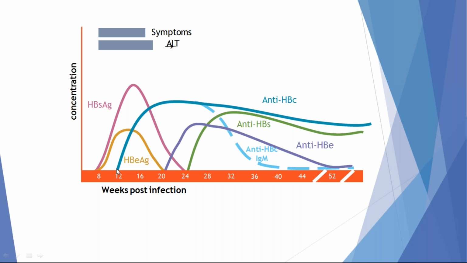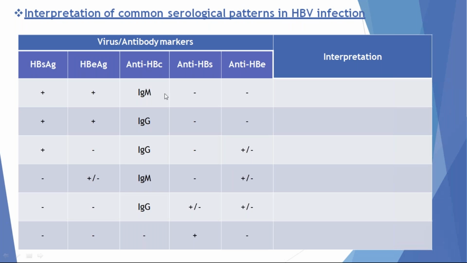Within 12 weeks, we can identify anti-HBc IgM antibodies, followed by IgG anti-HBc, which persists lifelong. At around the 20th week, we can estimate anti-HBs antibodies. This is the profile of antibodies and antigens in a patient with hepatitis B.